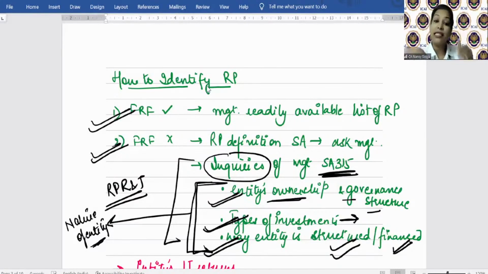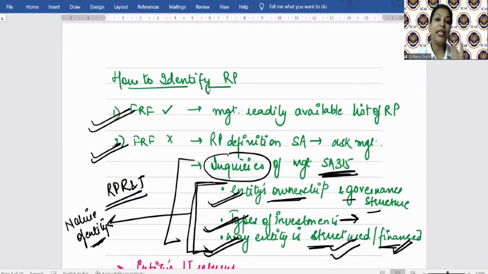कहाँ पैसा इन्वेस्ट किया, किसकी कंपनी में इन्वेस्ट किया है? Way the entity is structured and financed, किसने पैसा लगाया है कंपनी में, है ना? Major shareholders कौन है? Equity based है, debt based है? So this is the way as to how to identify.